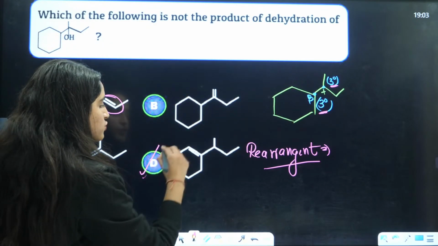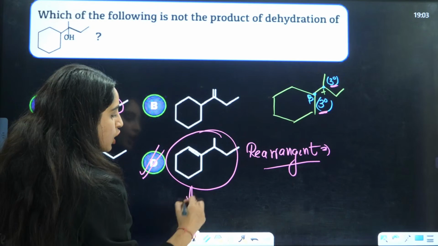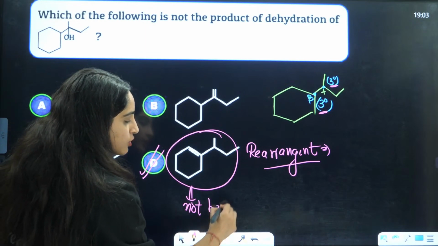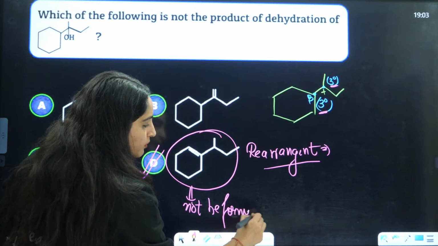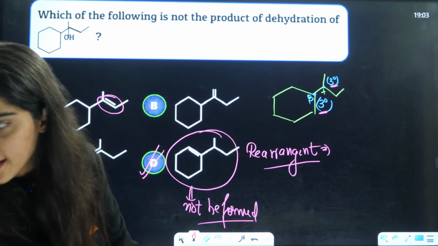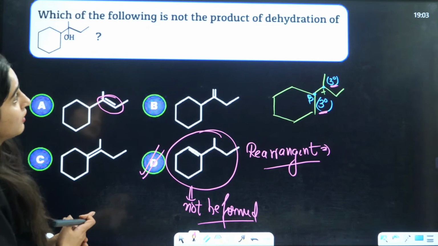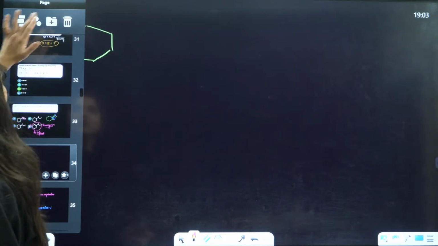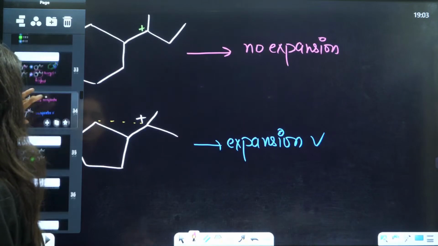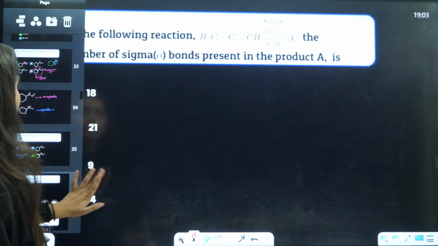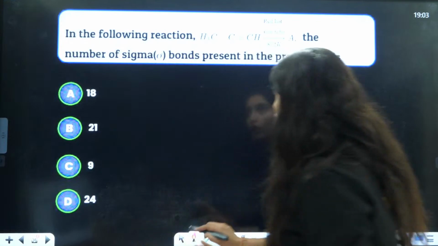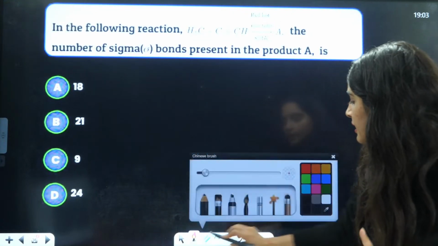So yes, this is going to be the product which will not be formed. So D is the correct answer. Okay? My mistake. That's why you should always read the question very carefully. Now the next question on your screen is, in the following reaction, you have this thing.